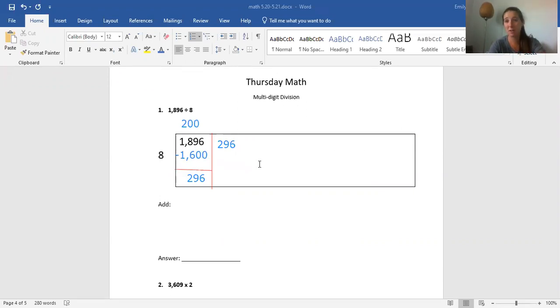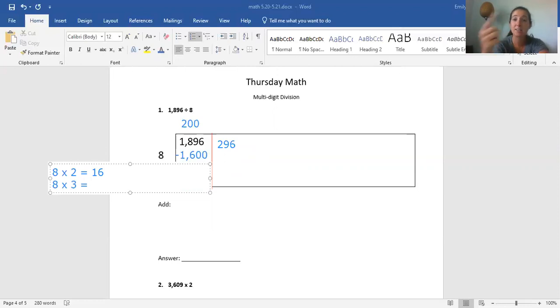I don't know. So I'm going to look at the first two numbers. What times 8 is close to 29? If you don't know your 8 facts, let's write them over the side here. I always start with 2 because we know 8 times 1 is 8, right? So 8 times 2 equals 16. 8 times 3. If you don't know this, I want you to add 8 plus 16. Look at the answer before and you just add 8. So it's 8 plus 16, 16, 17, 18, 19, 20, 21, 22, 23, 24.